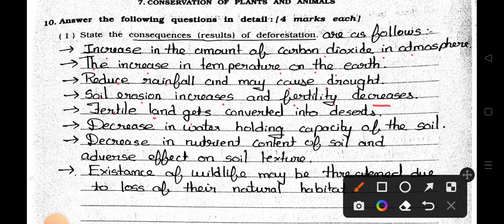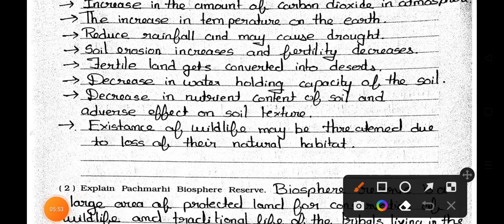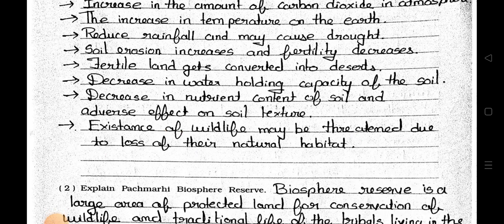Fertile land gets converted into deserts. Decrease in water holding capacity of the soil. Decrease in nutrition content of the soil and adverse effect on soil texture. Existence of wildlife may be threatened due to loss of their natural habitat.